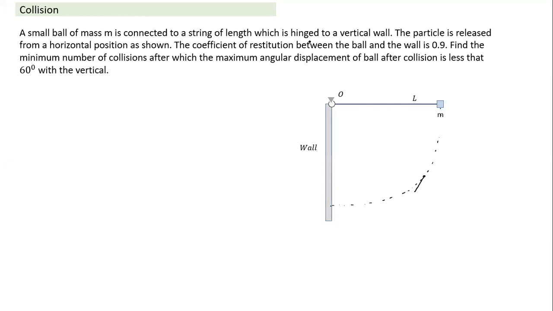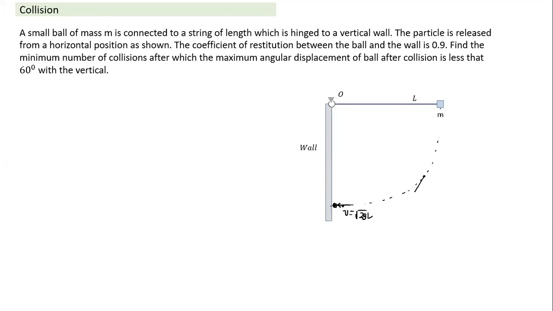So when the coefficient of restitution between the wall and the ball is 0.9, as far as the collision is concerned, it is related to the velocity at the time it collides with the wall. When it hits the wall, its velocity will be tangential to the circle, hence the velocity will be horizontal here. And what will this velocity be? This velocity will be equal to root 2gL, and this becomes like a normal collision.